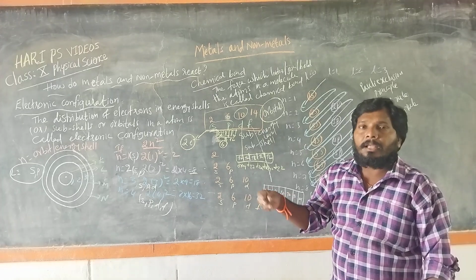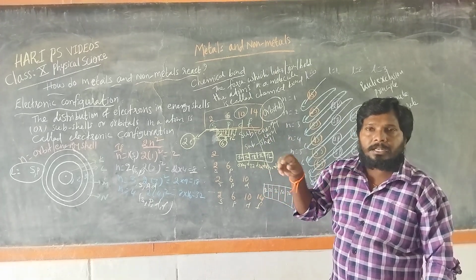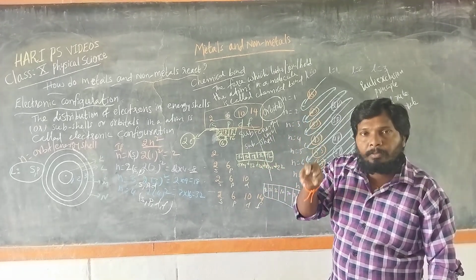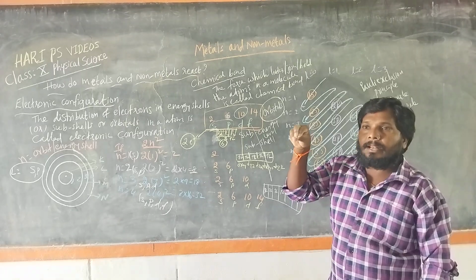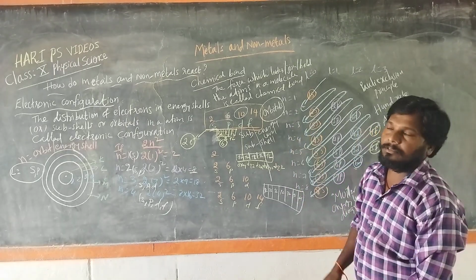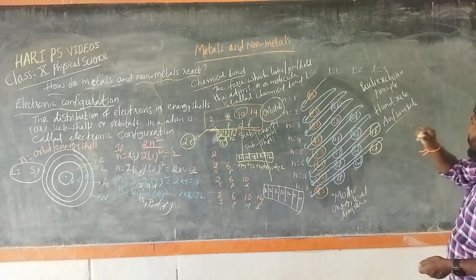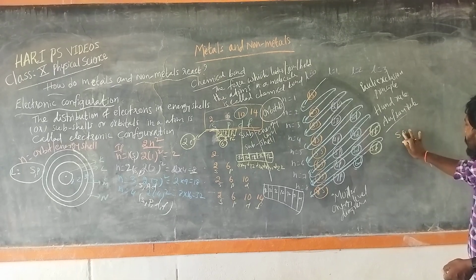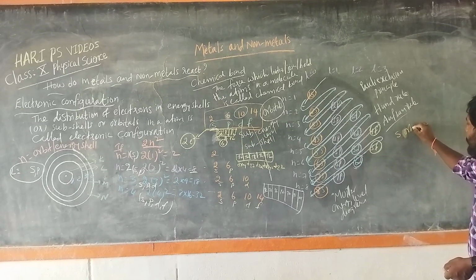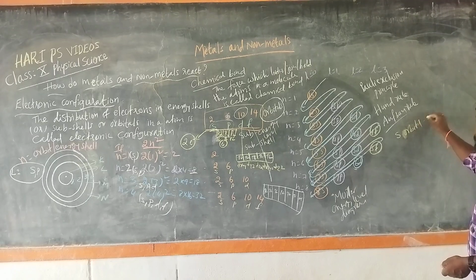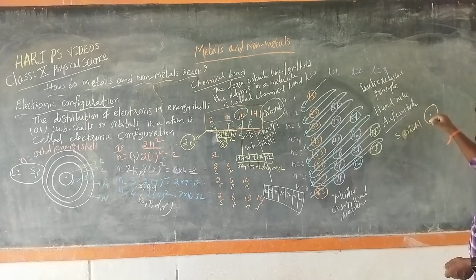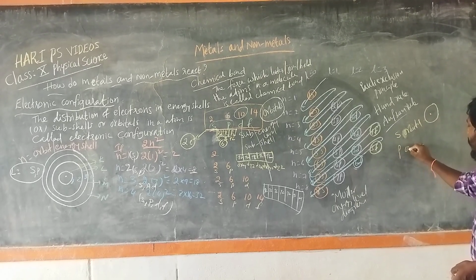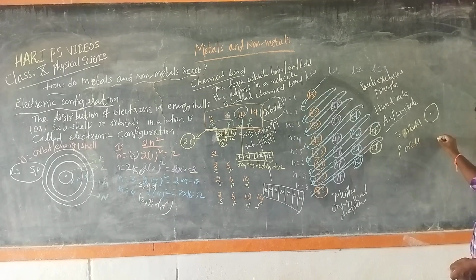The region in orbit where the probability of finding the electrons is called an orbital. The S orbital is spherical in shape, whereas the P orbitals are double-lobed in shape.